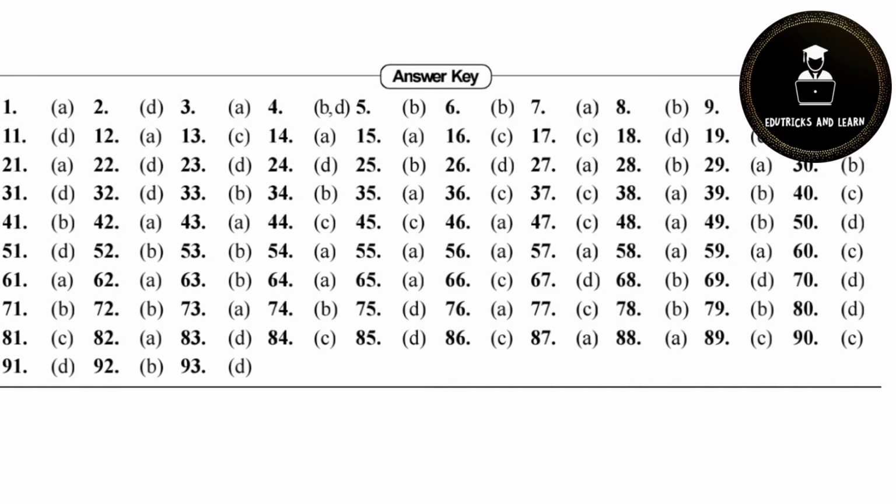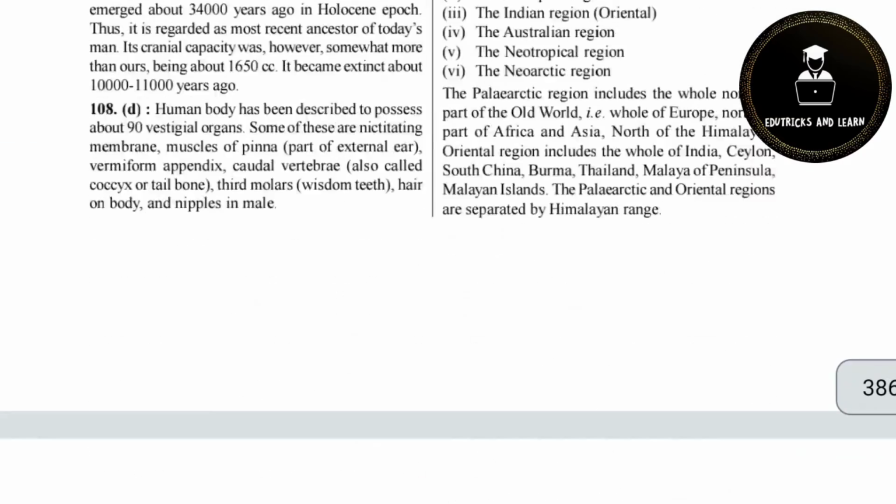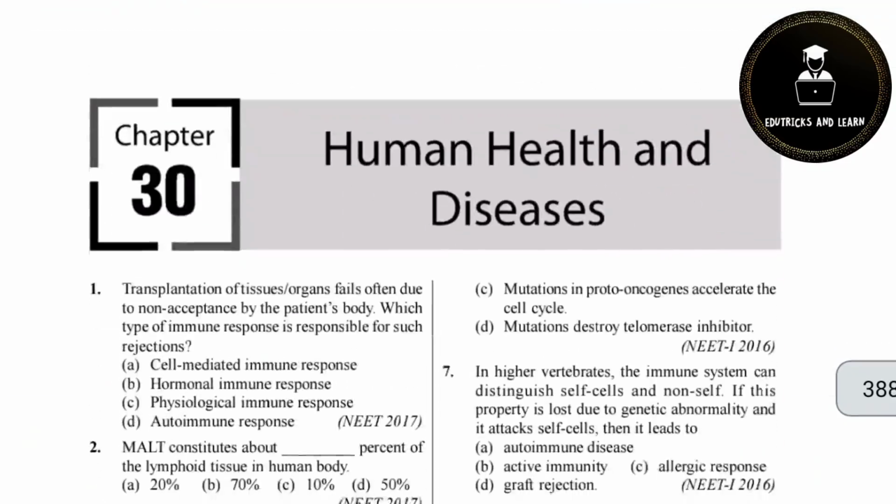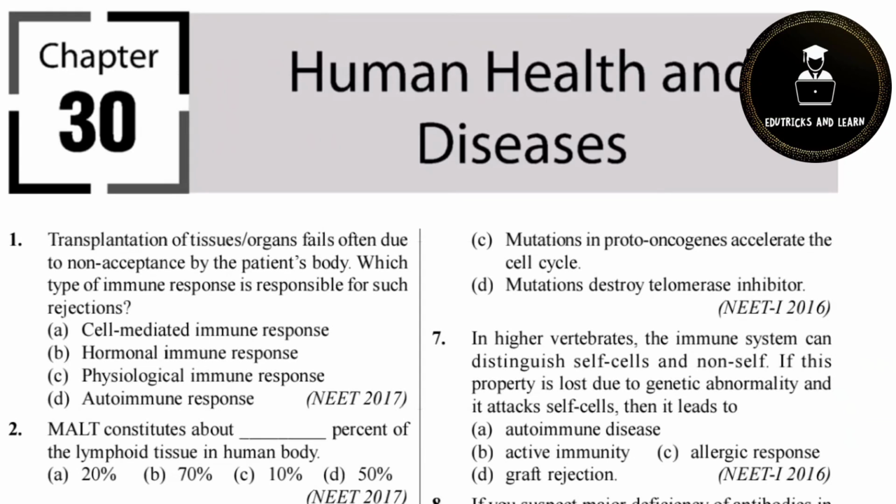So here's the answer. You check this answer key. If you need the answer key, take a screenshot and check with my previous part 1 video and with this part 2 video. So that's all about human health and disease. We completed nearly 193 questions from human health and disease. These are the questions which are repeatedly asked in the NEET exam, and there may be a chance to get these questions in term 2 board exams. So study well, study properly.